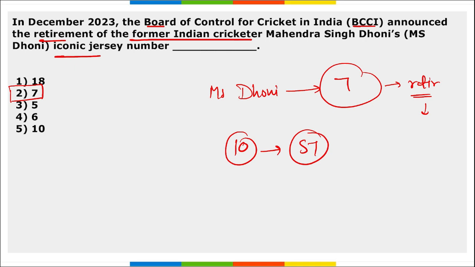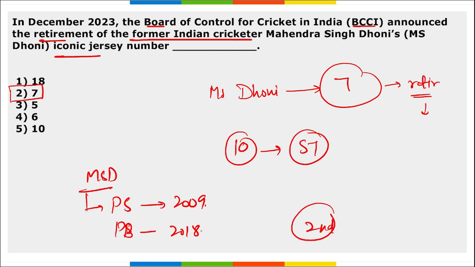Right? Then if we talk about Mahendra Singh Dhoni, he was honored with Padma Shri in 2009, Padma Bhushan in 2018, right? And he became the second cricketer to be awarded the Major Dhyan Chand Khel Ratna Award, correct? And that was in 2007.